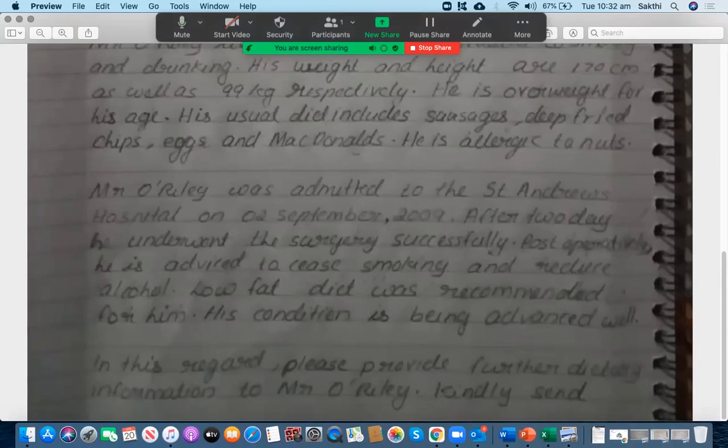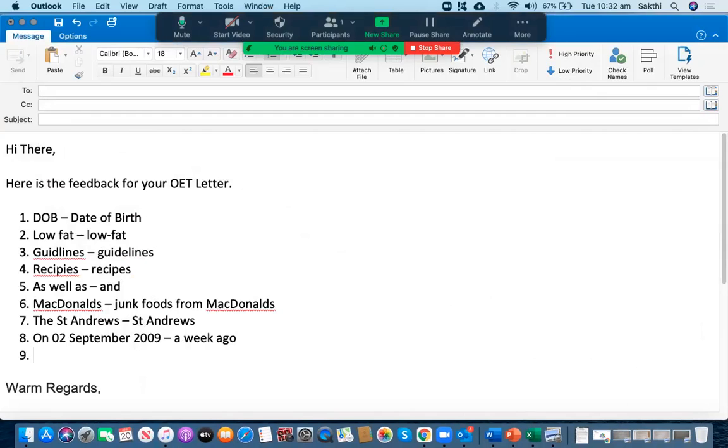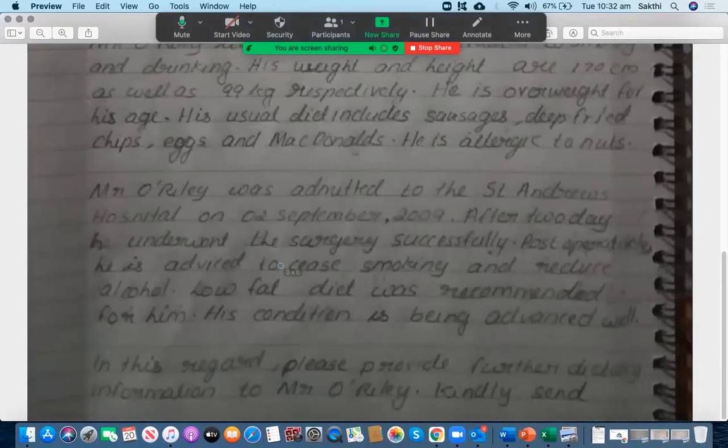After 2 day, okay, after 2 day, that's wrong. After 2 days, okay, and there must be a comma as well. So after 2 day, that's wrong. After 2 days, and then there should be a comma. All right, so there are a couple of mistakes here. And then the next one is he underwent the surgery successfully. That's fine.